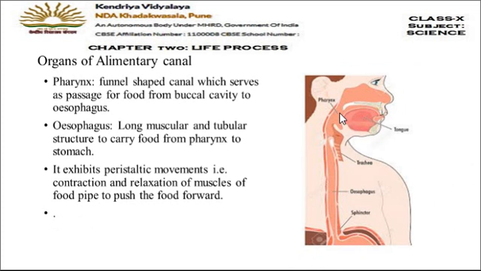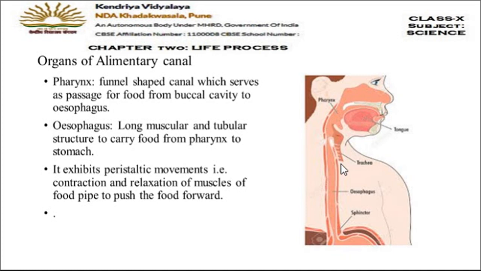Now the next one, third organ of the alimentary canal, is the pharynx. You can see in the diagram here, this is the pharynx. It's a funnel shaped canal, and the only function of the pharynx is to pass the food from the buccal cavity to the esophagus. So it's a connection between the buccal cavity and the esophagus, and it only helps in the passage of the food from buccal cavity to esophagus.